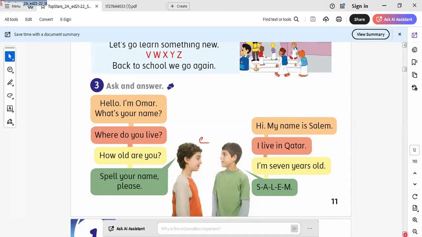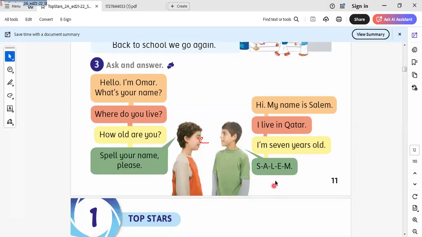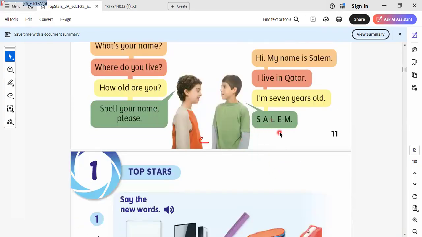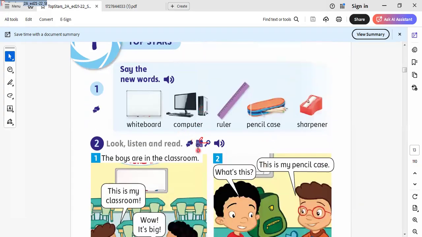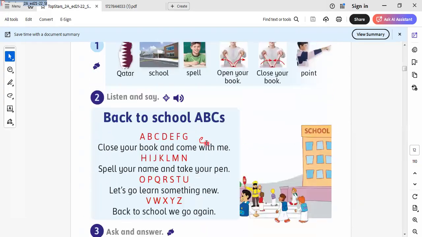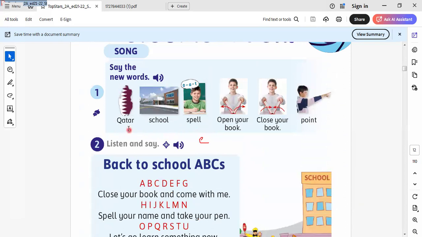Here we have, fill in your name. My name is Slim, written like this. Let's go to another one. Here we have another new word. So here, I will revise the words that we learned.